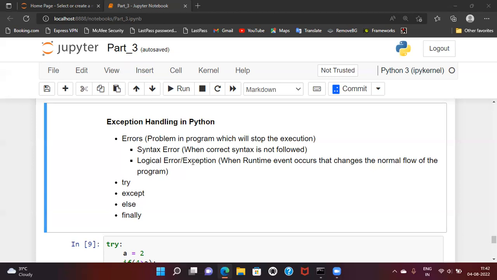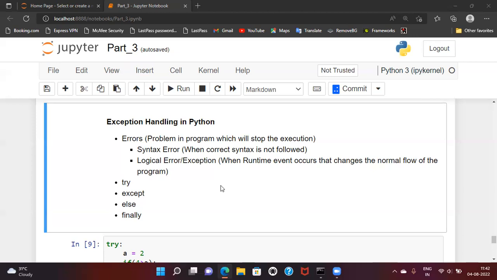But in the case of a logical error, which is not visible in the code but which can happen during the execution of the program, which we cannot predict sometimes, that is a logical error. And that logical error is also called an exception, and we can handle that in Python. An exception is generally raised when some internal event occurs during the runtime that changes the normal flow of the program. That is the time when an exception is raised.